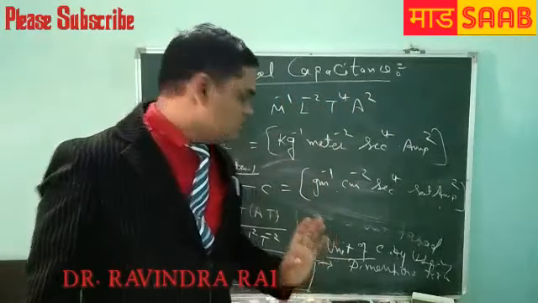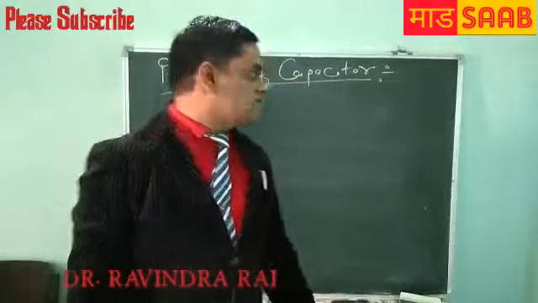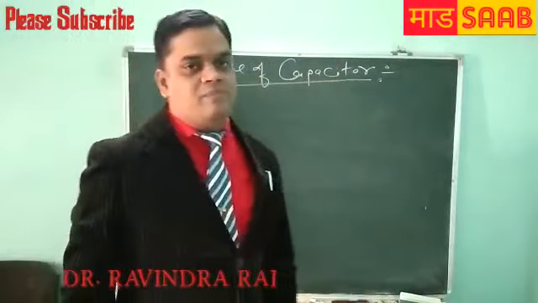Next topic, the principle of capacitors.